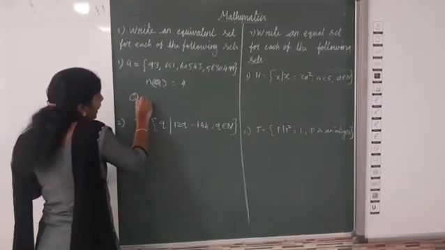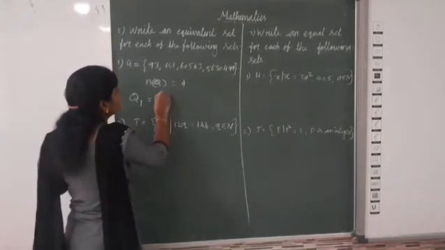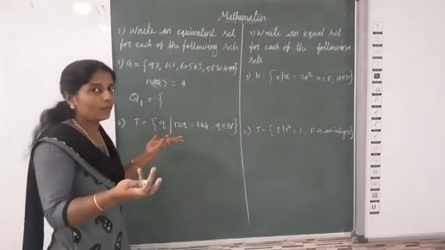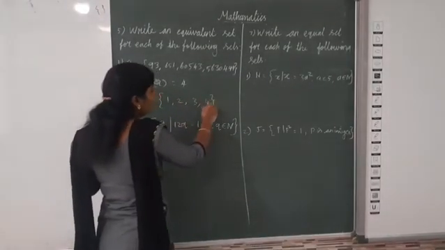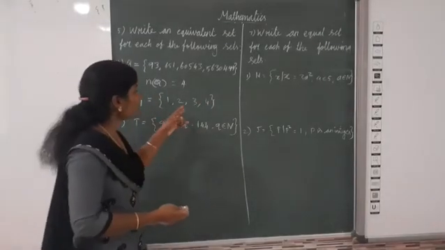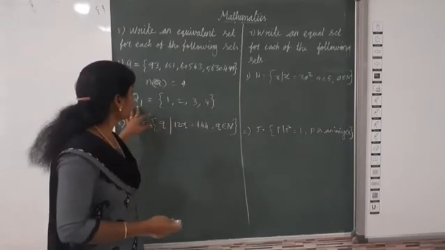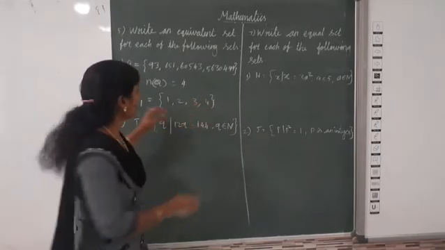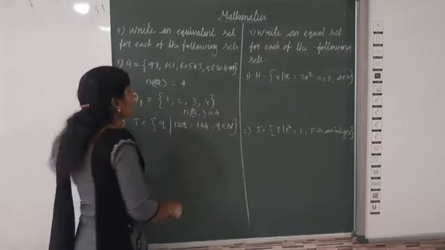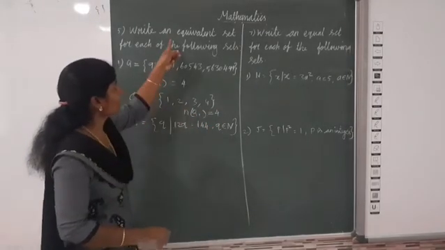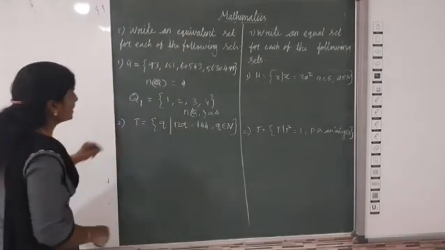Now we need to write another set equivalent to Q. We can write Q1. Q1 is equal to, we need 4 elements. We can take any 4 elements. That is 1, 2, 3, 4. Otherwise A, B, C, D. X, Y, Z, P. Any 4 elements we can take. Now here Q1 is equal to 1, 2, 3, 4. Now here n of Q1 is equal to 4. Now cardinal numbers are same. So we can say these two sets are called equivalent set.